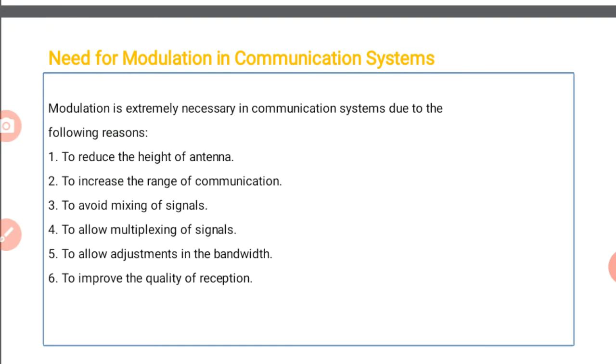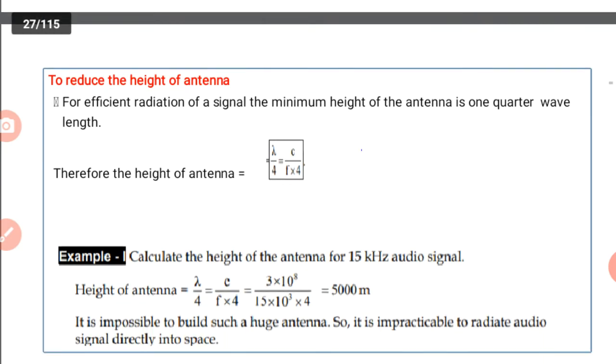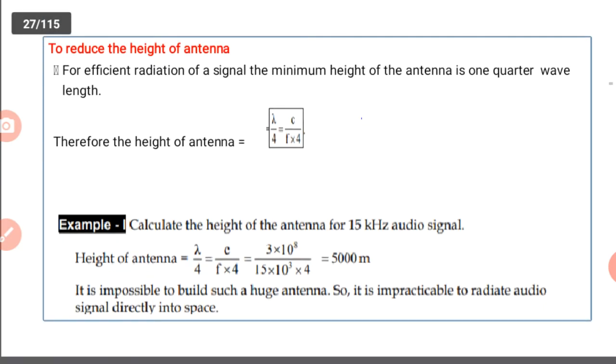The first one is to reduce the height of the antenna. In a communication system, there is compulsorily a need for a transmitting and receiving antenna.